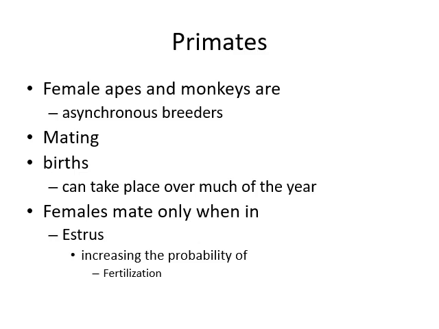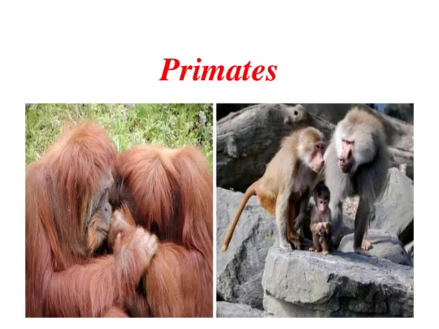The male will mate with the female, will insert the sperm, and fertilization will take place. That is, the presence of the egg ensures the fertilization rate. Here are primates.